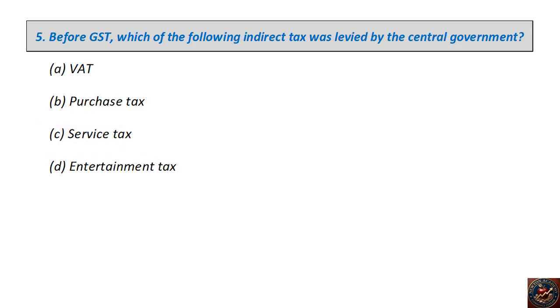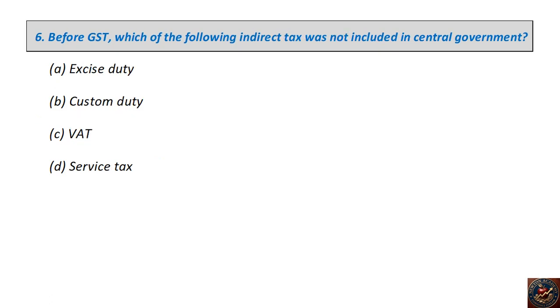Before GST, which of the following indirect tax was levied by the central government? VAT, purchase tax, service tax, entertainment tax. The right answer is service tax. Before GST, which of the following indirect tax was not included in central government? Excise duty, custom duty, VAT, service tax. The right answer is VAT.